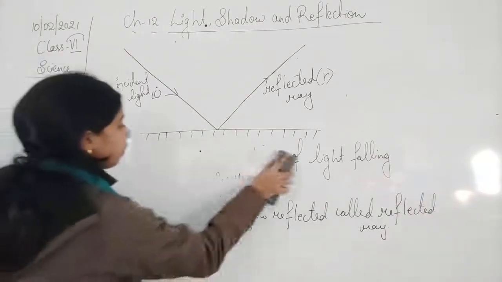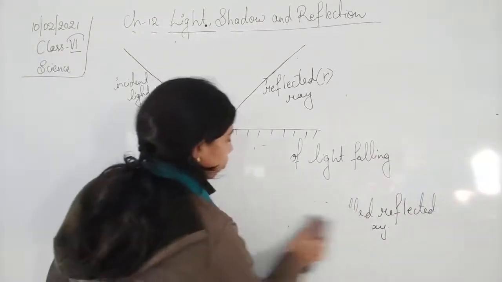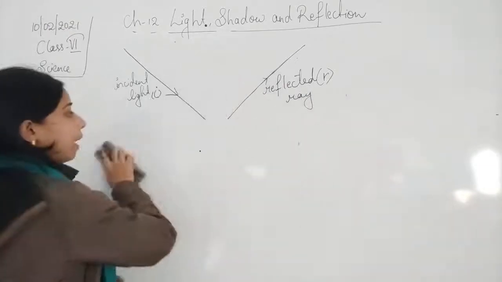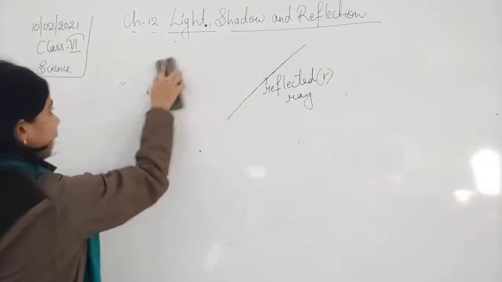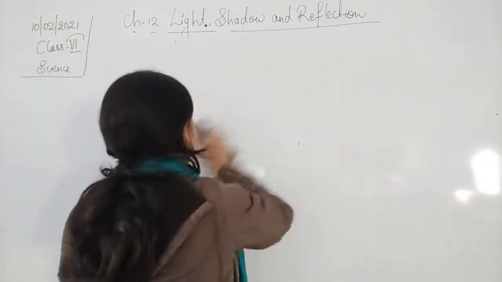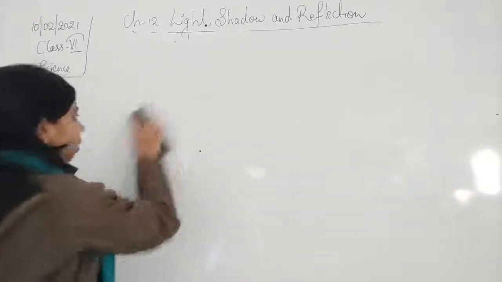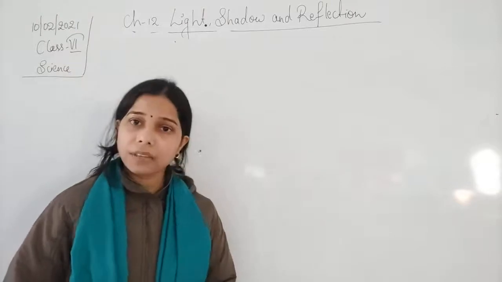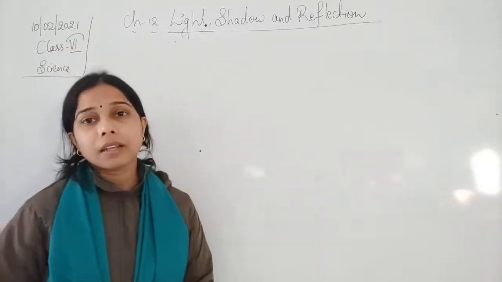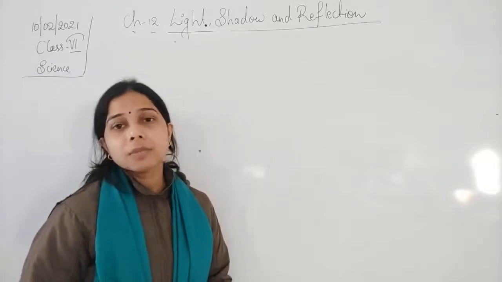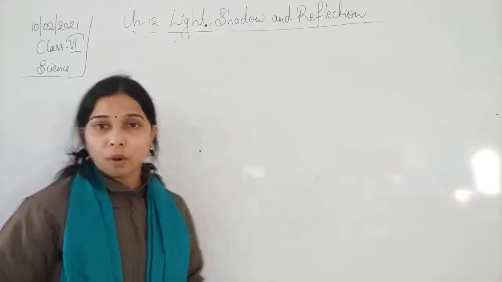So now we will try to understand the mirror, and then we will finally come back to this diagram again and understand some other things related to the reflection of light. Up to here we have seen the incident ray and the reflected ray. Now let us see the polished, smooth surface on which the incident and reflected rays fall.